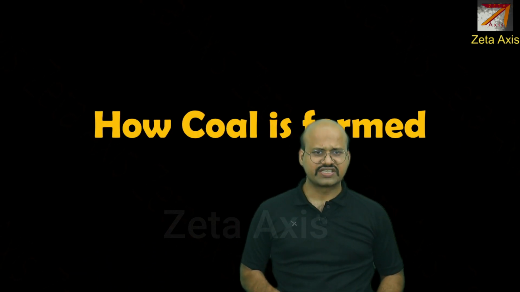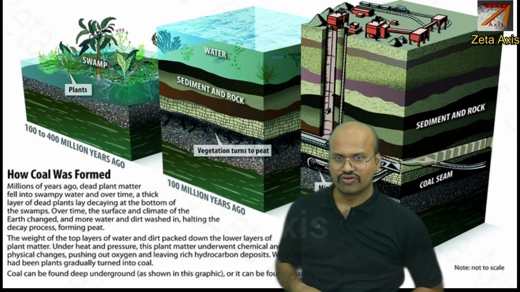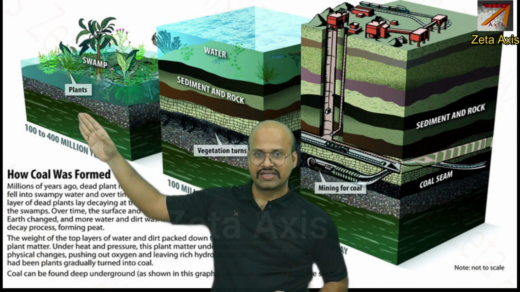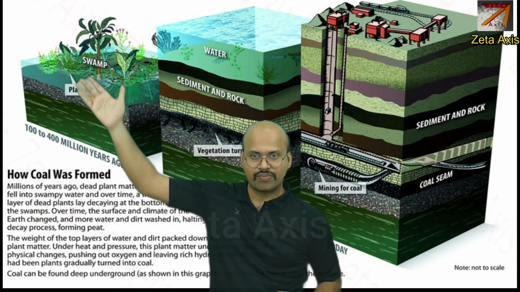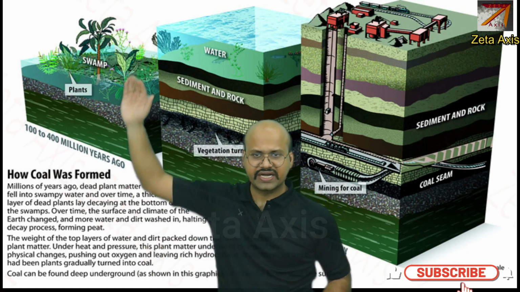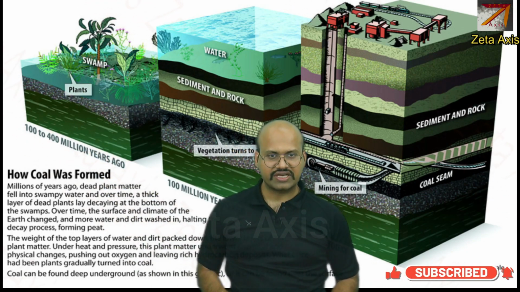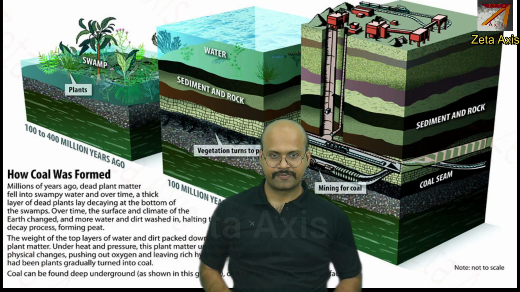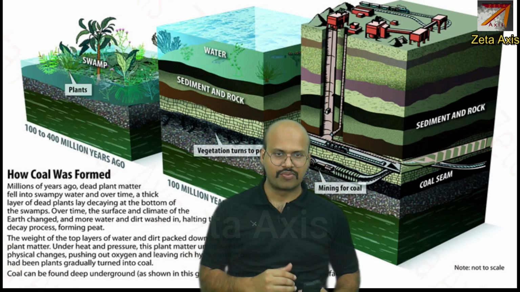So let's first understand how coal is formed. The process of formation of coal starts over here. There is a swamp, and there are plants and trees within this swamp. Over time, the plants and trees will die and get buried within this swamp. Because of the swamp, they will not get easily decomposed, and this will allow several layers of soil to form over them.